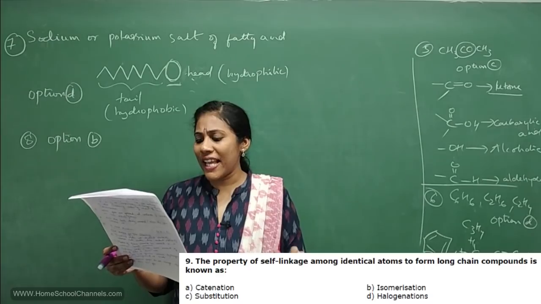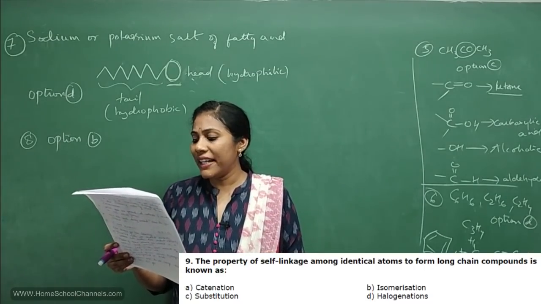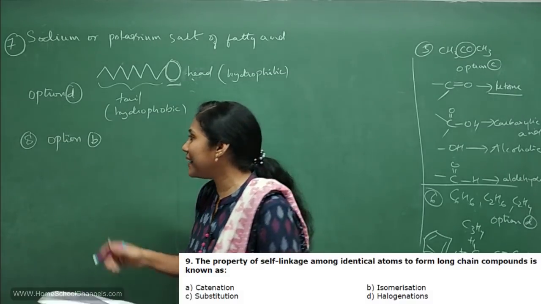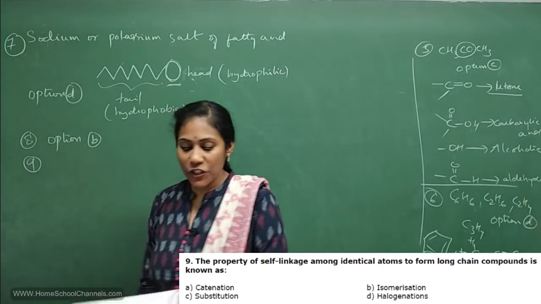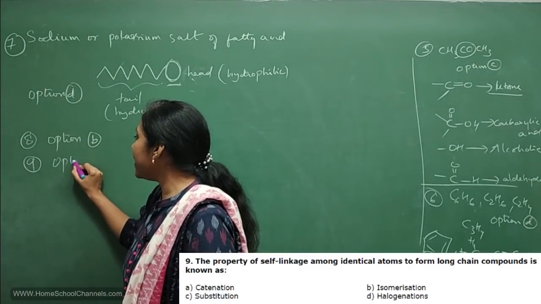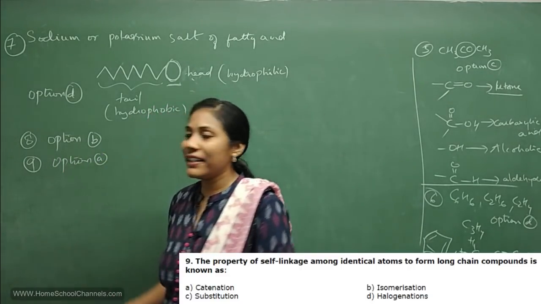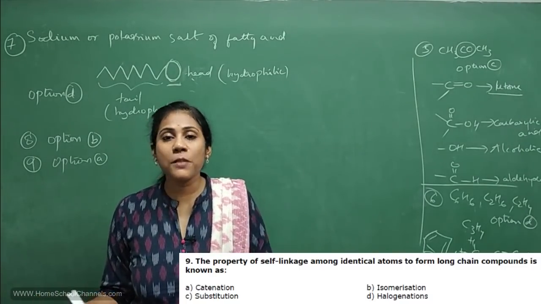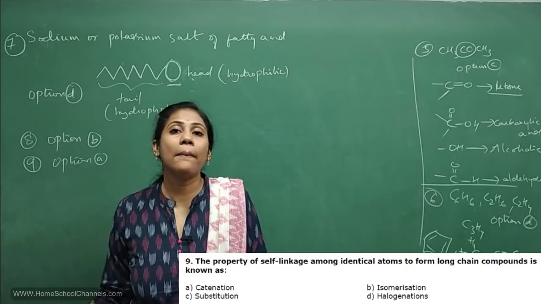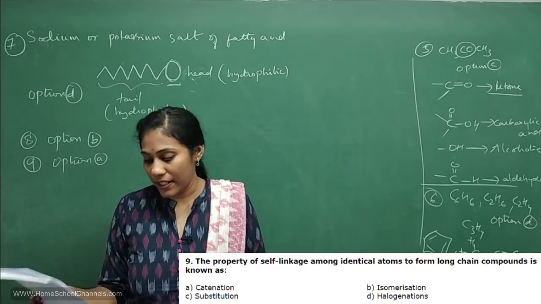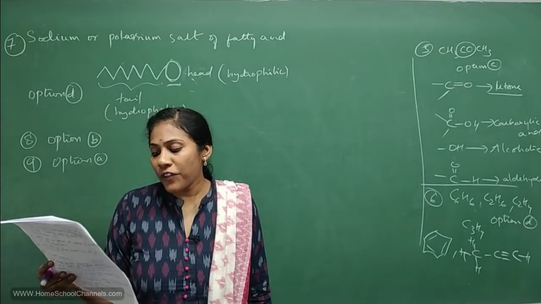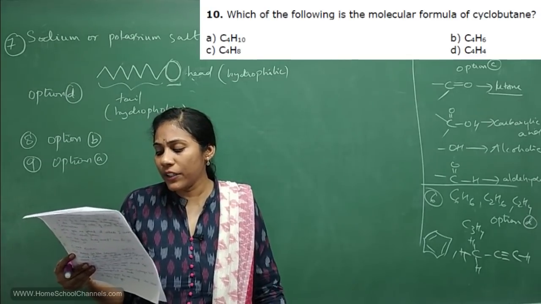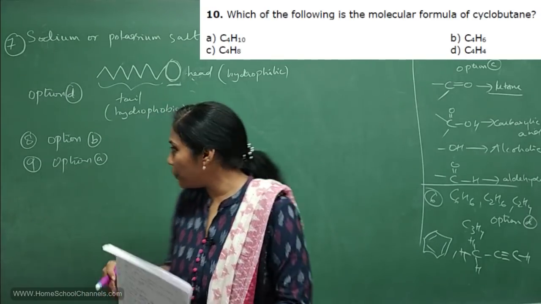9th question, very easy. The property of self-linking among identical atoms to form long chain compounds is known as catenation, isn't it? So for question number 9, option A is the answer. What do you mean by catenation? It's the self-linking capacity of carbon atoms. Because of this property, huge carbon compounds are possible in our nature, isn't it? Fine.